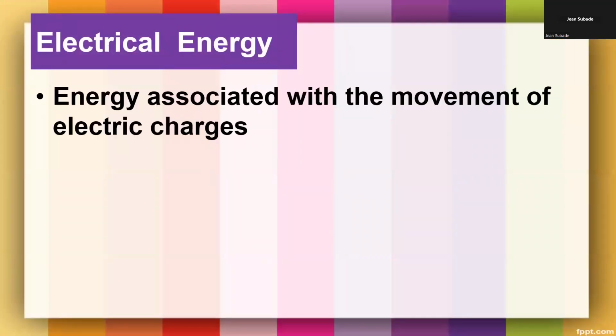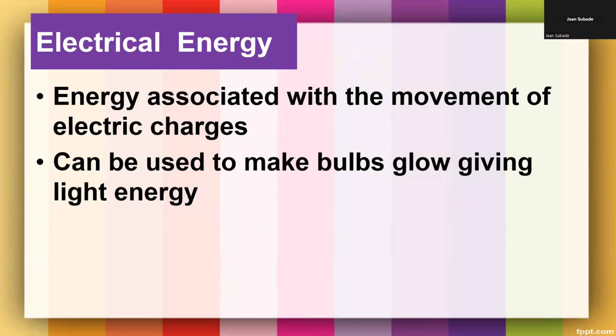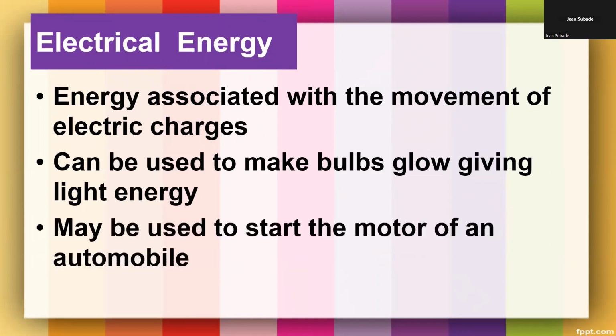Electrical energy is associated with the movement of electric charges. Electrons can be used to make bulbs glow, giving light energy also. Most of our gadgets use electrical energy to be converted into sound also. It may be used to start the motor of an automobile. Yes, some automobiles are using electrical energy.